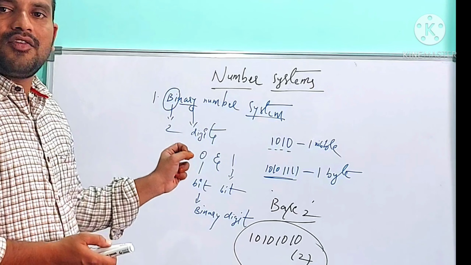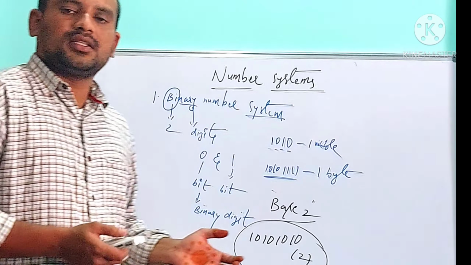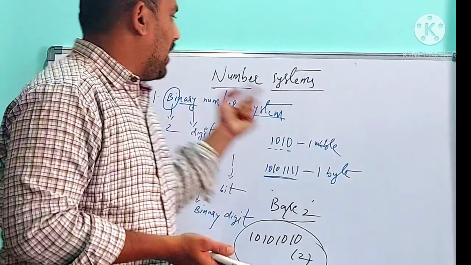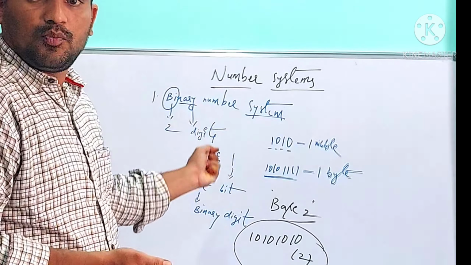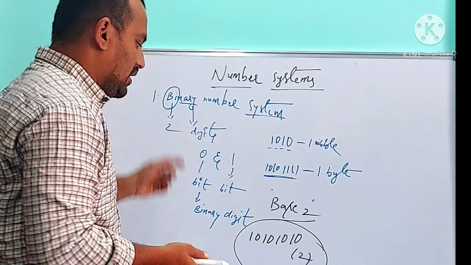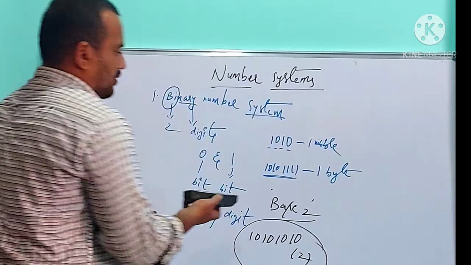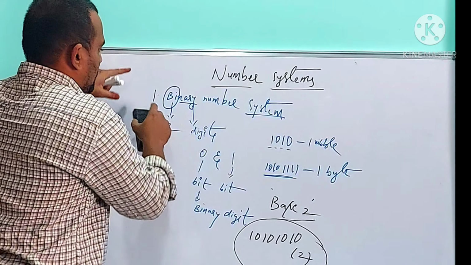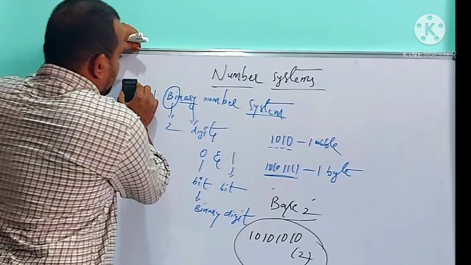And nowadays we are using digital computers. Digital computers understand only binary number system. It is the purpose of computer. Got my point? Yes, this is called binary number system.